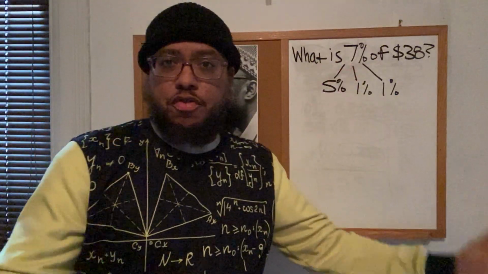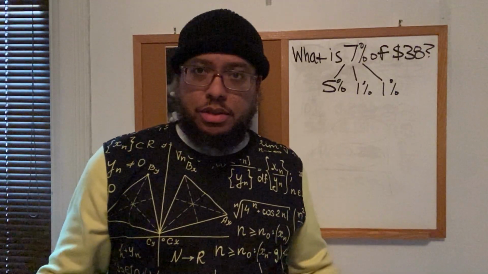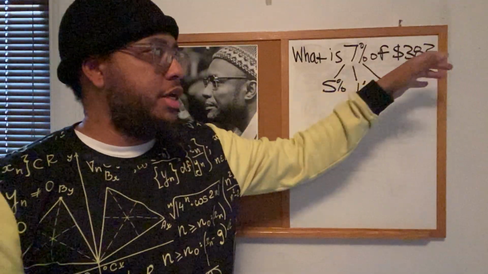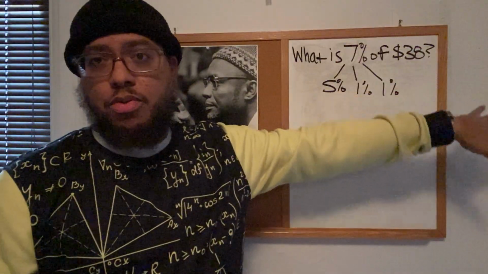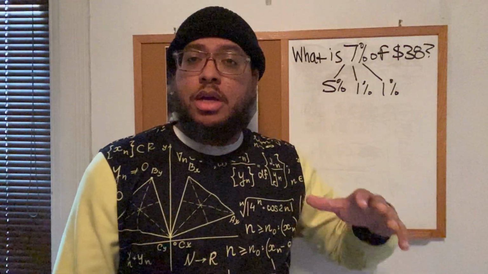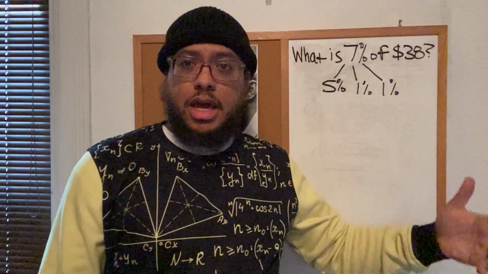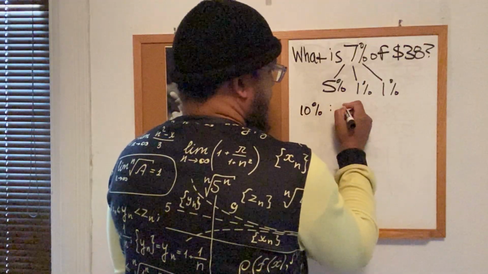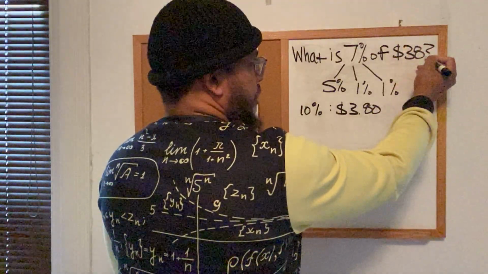So how do I figure out what 5% of $38 is? I can always figure out what 10% of any number is, right? The way you figure out 10% of any number, this is something you should memorize: you take that original number and you move its decimal point one space to the left. One space to the left. If there's no decimal point written, just understand that there's an invisible decimal point after the last digit in any number. So we're looking at 38, there's no decimal point written, but there's an invisible decimal point right after the 8. So therefore, 10% of 38 is $3.80. So you went from 38 to 380.